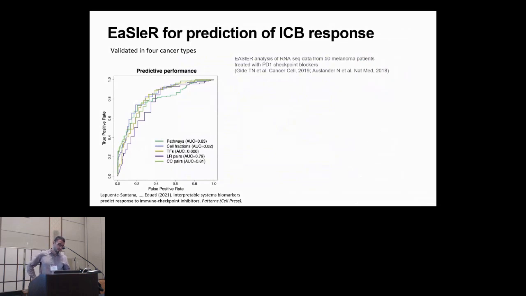Here I'm just showing the results for a melanoma cohort of 50 patients. Here on the left, you can see the predictive performance of each individual descriptor, also the ensemble model combining these individual descriptors. And also our descriptors were able to outperform the proxies of immune response.